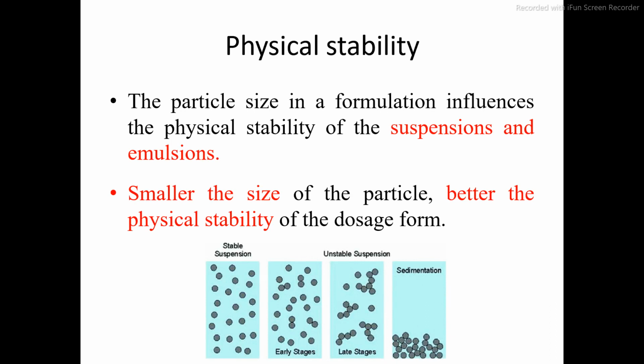Look at this image. The first image is of a stable suspension. Stable suspension means the particles are uniformly dispersed throughout the container.